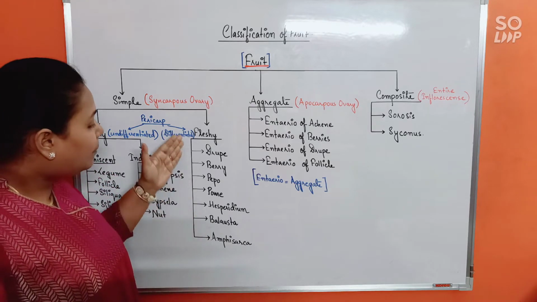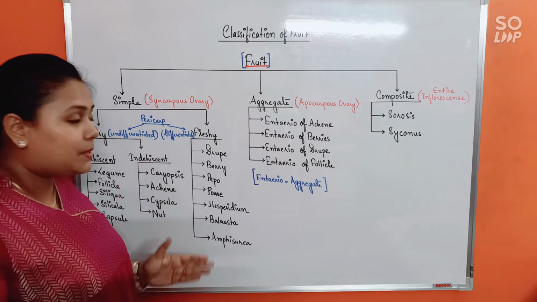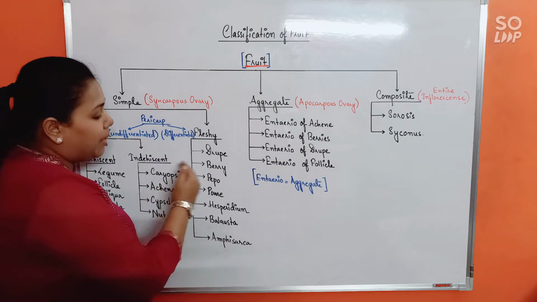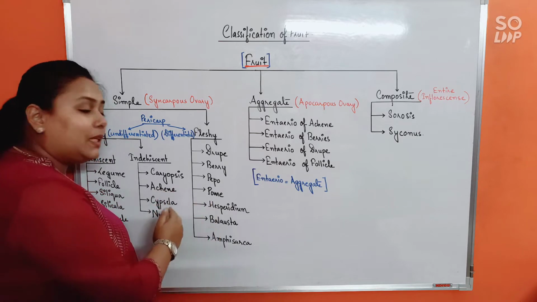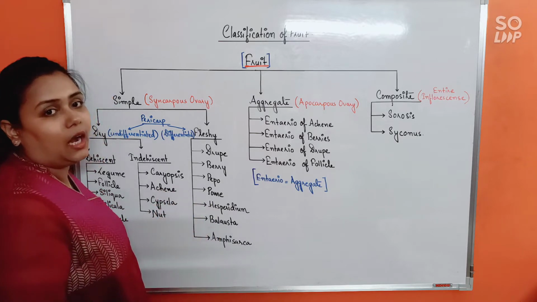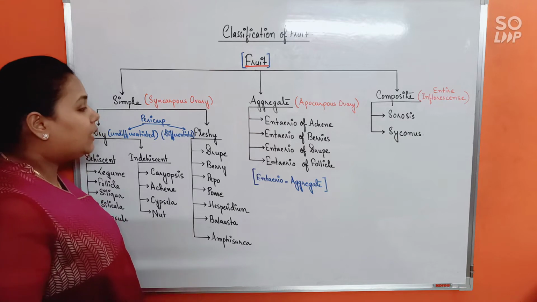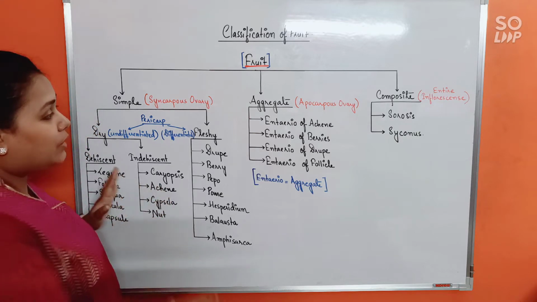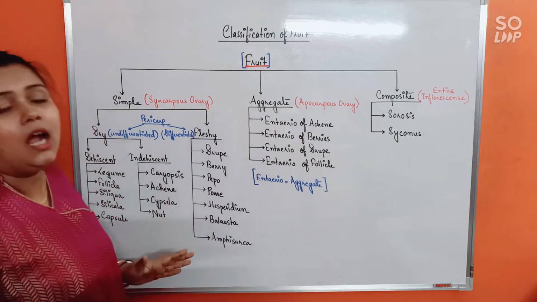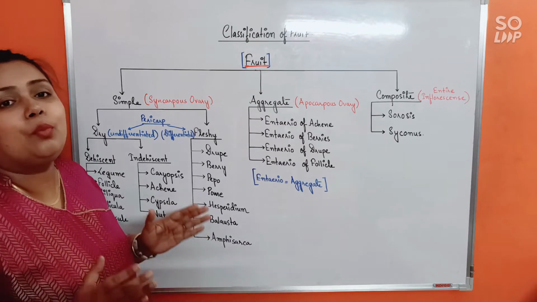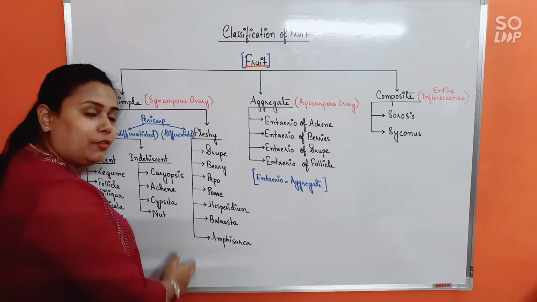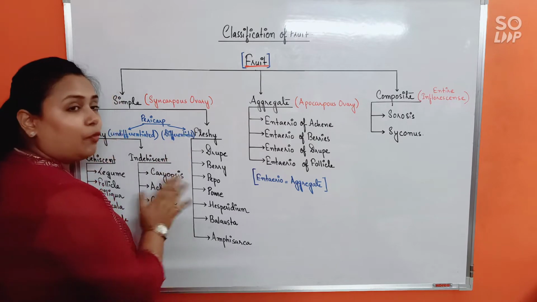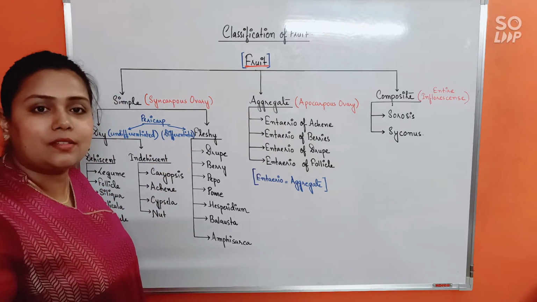They can be of various types like drupe, berry, pepo, pome, hesperidium, bilausta and amphisarca. For your exam purpose, you can see so many categories I've written. Out of that, the most important for your exam is of course the fleshy fruits. It is the fleshy fruits from where maximum questions have been asked.